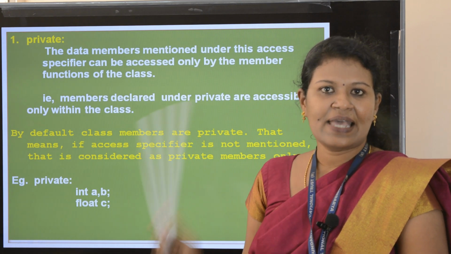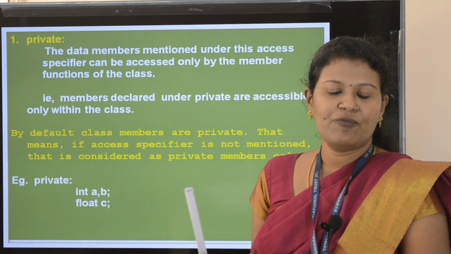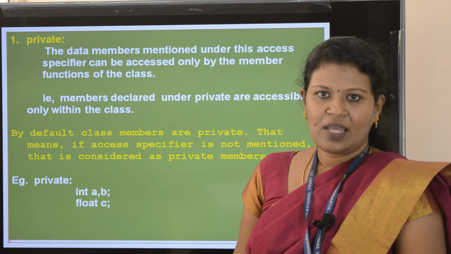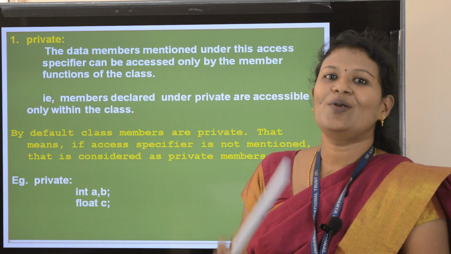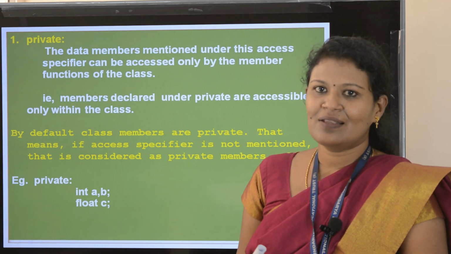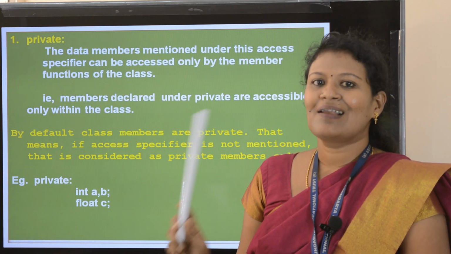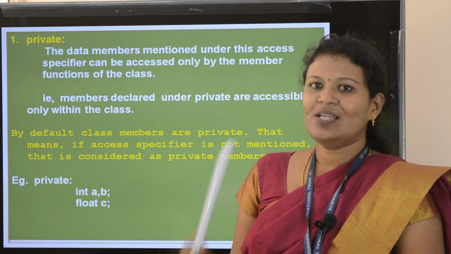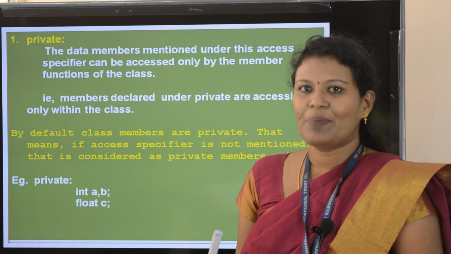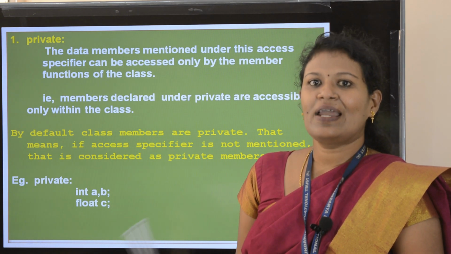Now see that example also. You are having a smartphone with a password, only you know the password, so only you can access it. Same like that, instead of you, see the class and the private access specifier. Inside the class you are giving the private access specifier. Who can access it?